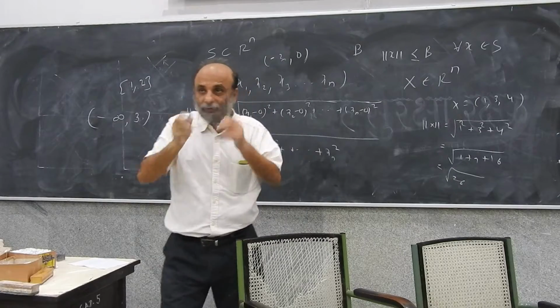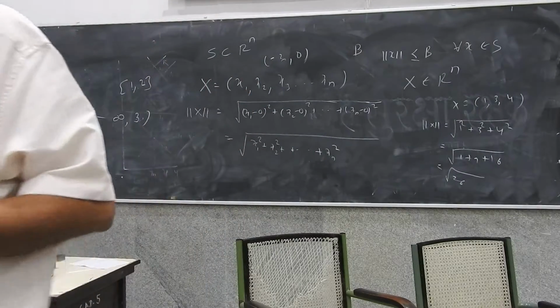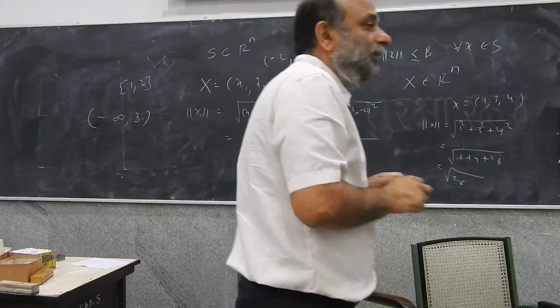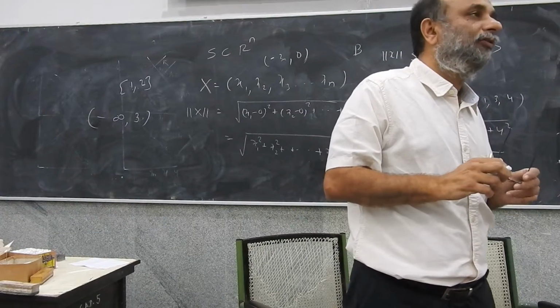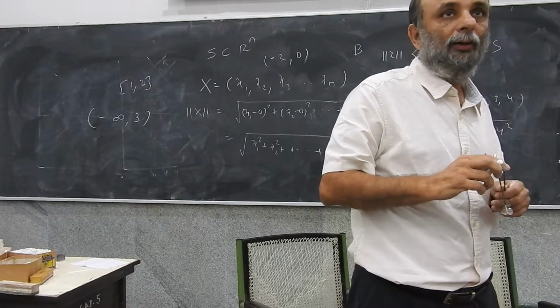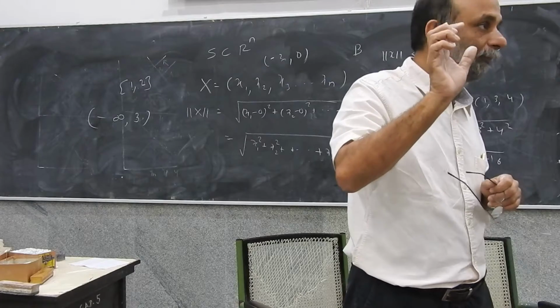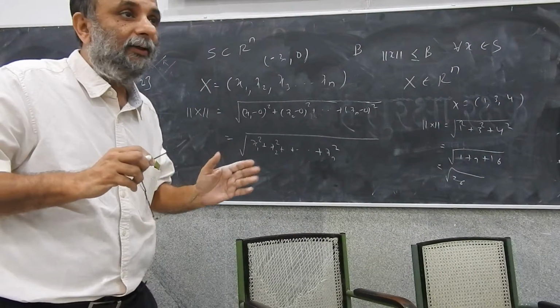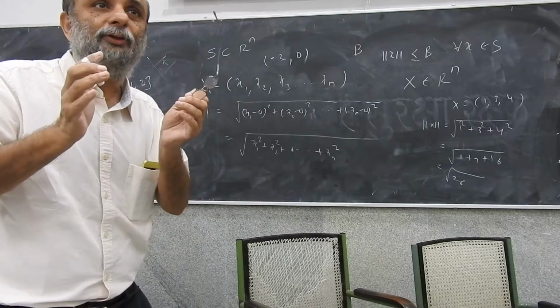Is this a bounded set? No? What is the highest length of any point? So if you think of a vector, think of the number 2. If you think of the number 2, all points within this interval will be less than 2 in absolute terms.